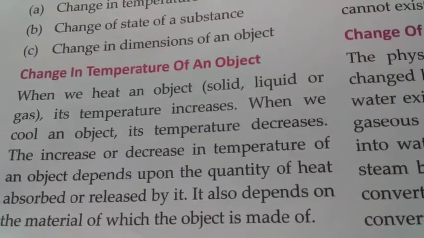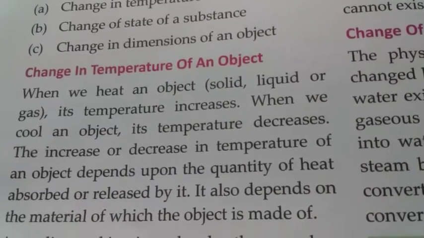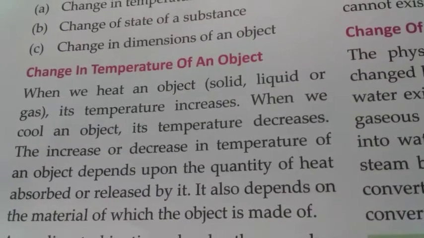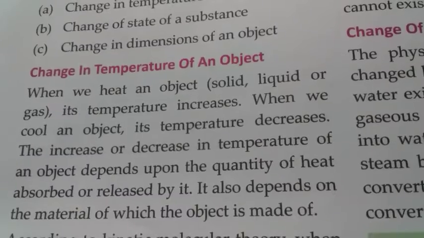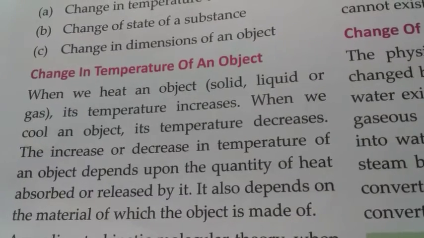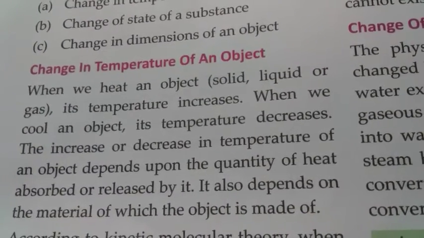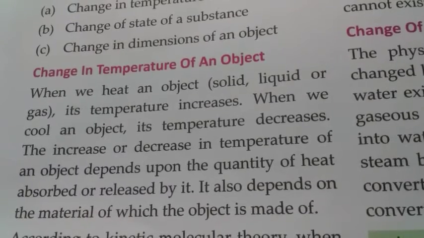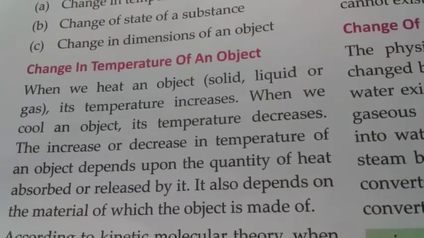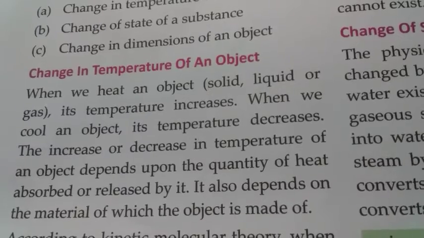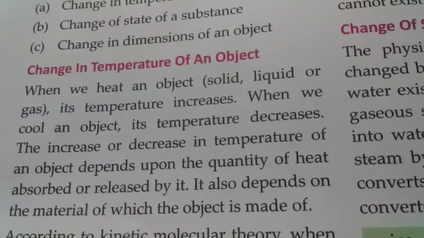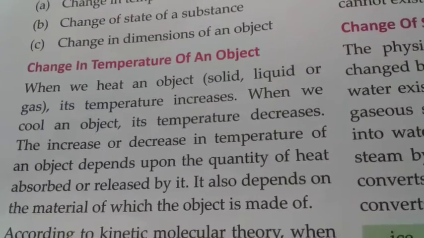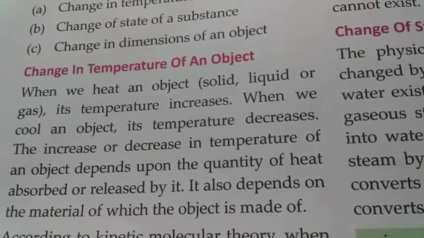So when we cool an object, its temperature decreases. The increase or decrease in the temperature of an object depends upon the quantity of heat absorbed or released by it. It also depends on the material of which the object is made. So when an object is heated, its temperature increases, and when it is cooled down, the temperature decreases.